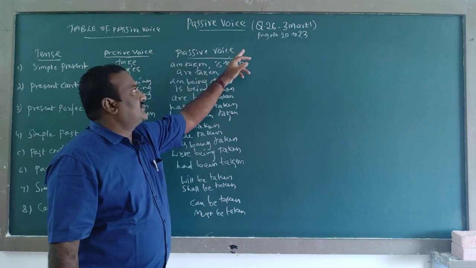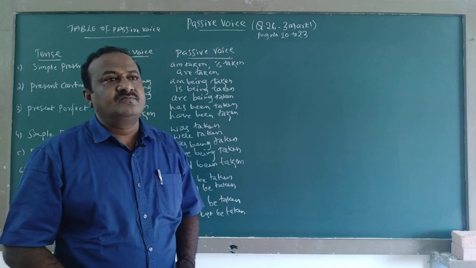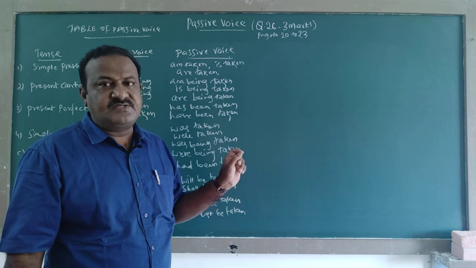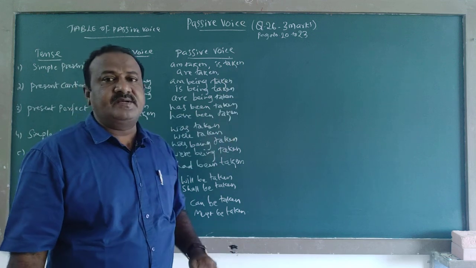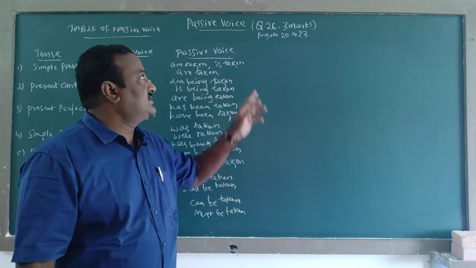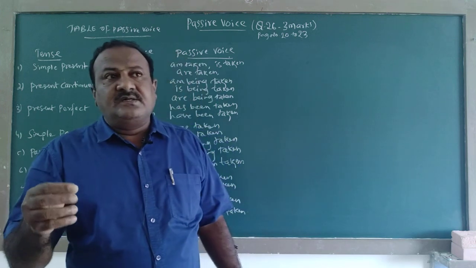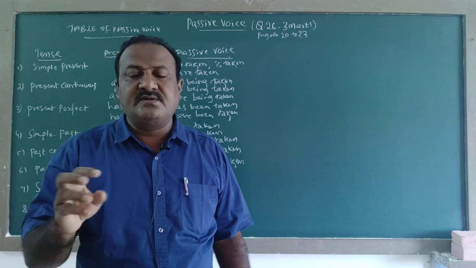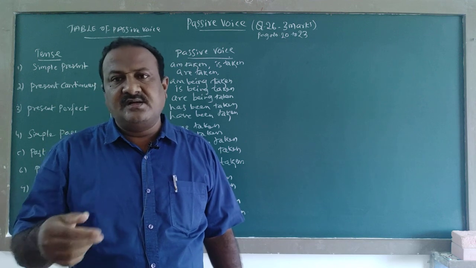So, passive voice, question number 26, 3 marks. In your question paper once again, related to this passive voice, a question will be asked in your examination. That 26th question will be related to active and passive voice, 3 marks for that. But one thing, 3 to 4 lines, they will ask.